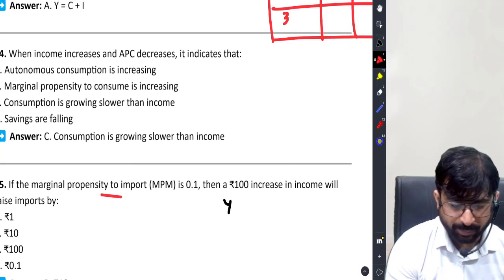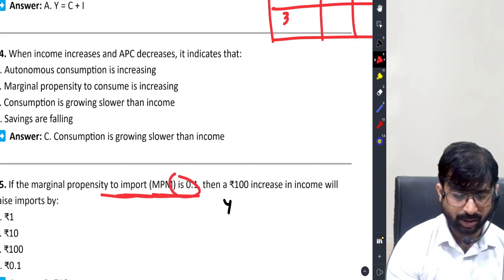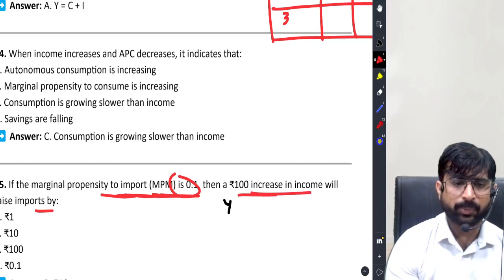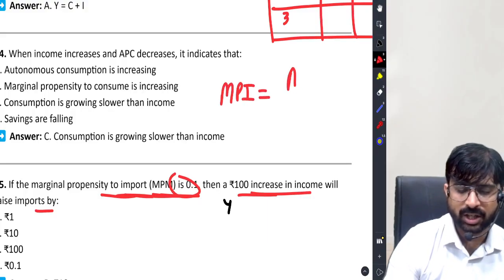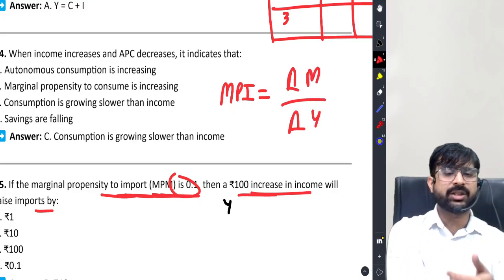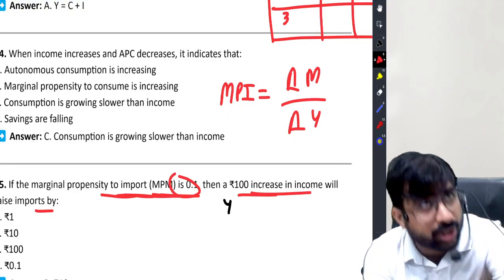If I were to assess it, good one. If marginal propensity to import is 0.1, then a 100 rupee increase in income will raise. Marginal propensity to import means, what is the formula? Marginal propensity to import, change in import by change in income. If my income increases by 1 rupee, out of that extra 1 rupee, how much do I spend on importing something?